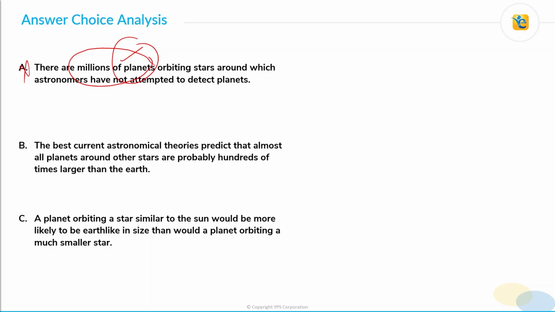Also, the other point here is that the conclusion, the claim, is specific to the stars in our own galaxy. We studied the stars in the galaxy other than the sun. So that claim is specific to our galaxy. However, the star systems mentioned in choice A may be outside the galaxy as well. We do not know. So again, it will not have any impact, and therefore for both these reasons choice A is incorrect.